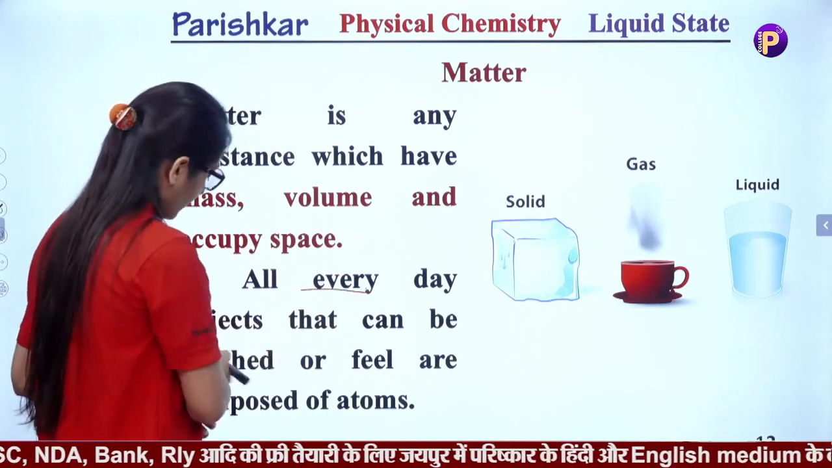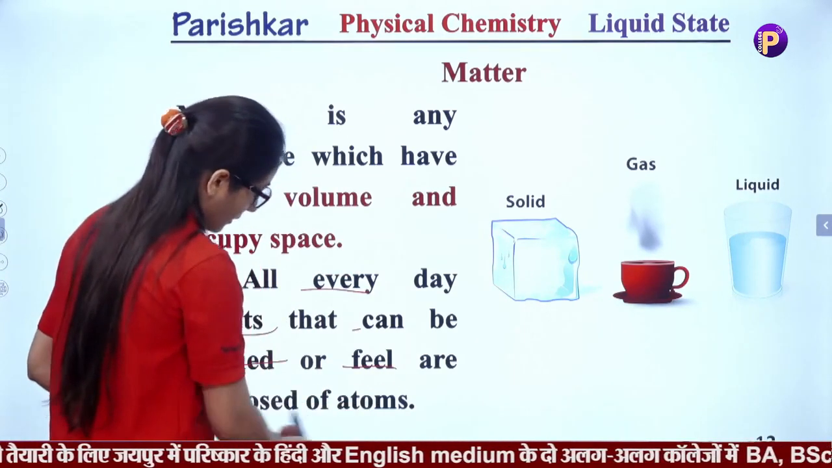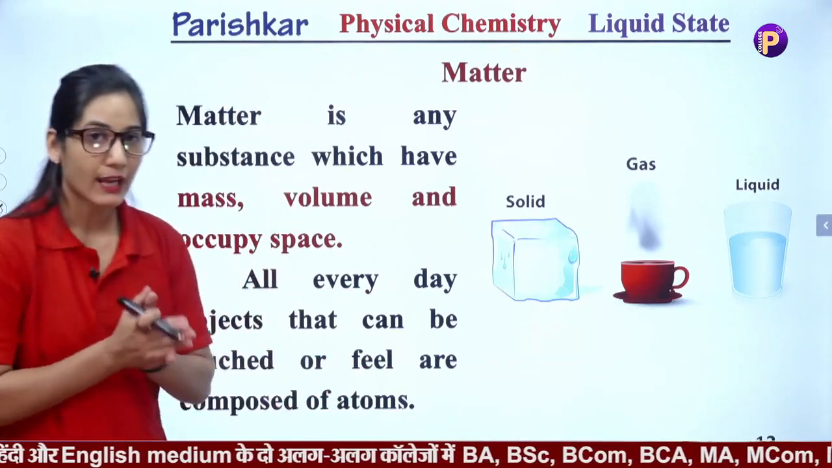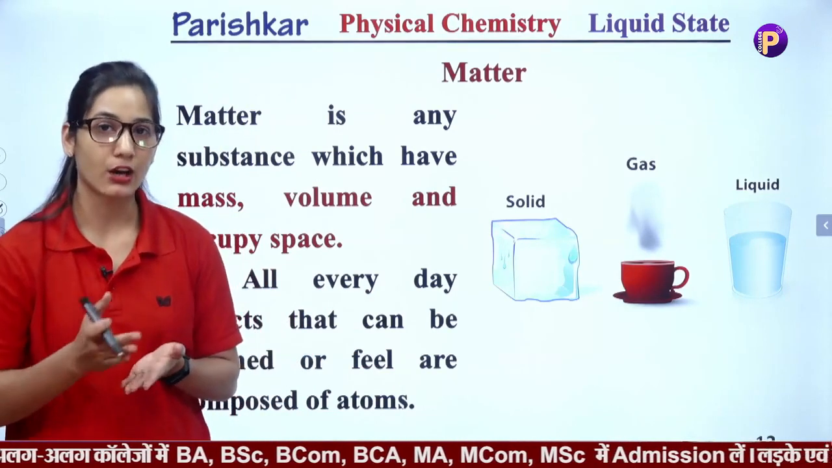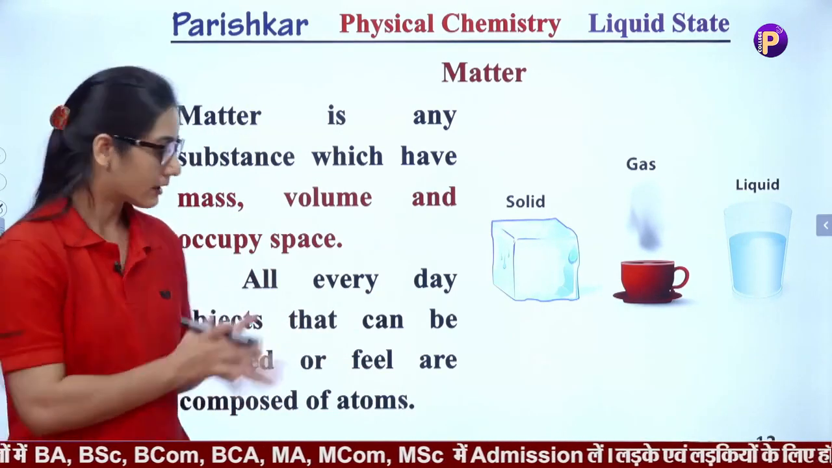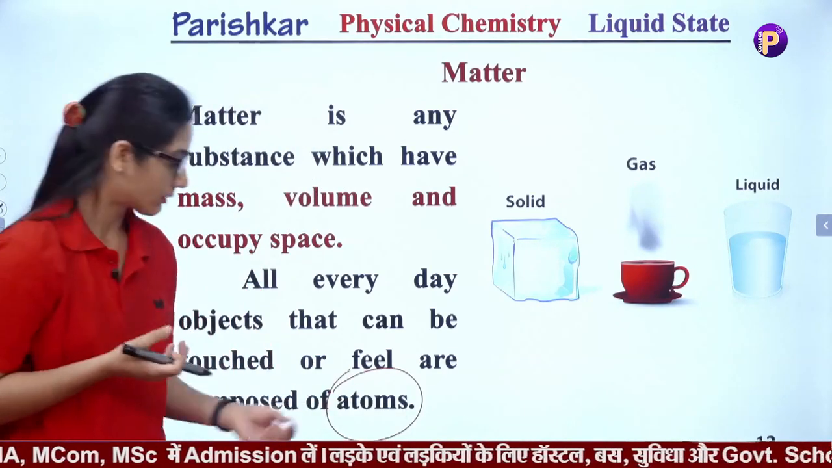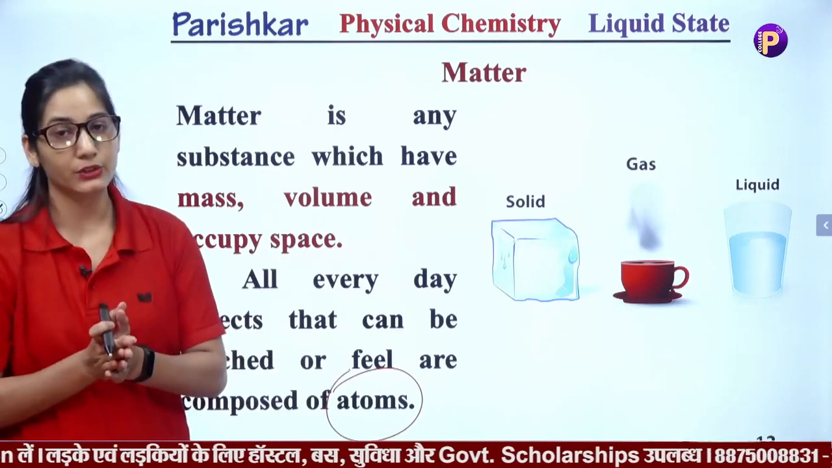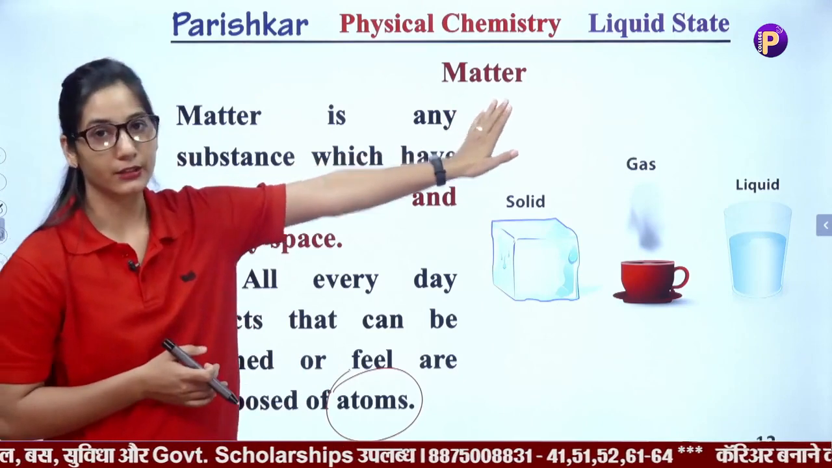All everyday objects that can be touched or felt are composed of atoms. Means what is matter? Everything in the atmosphere or in our daily life which we can feel or touch is composed of atoms. An atom is the smallest part of a substance. Then any substance which we can touch, which we can feel, is known as matter.